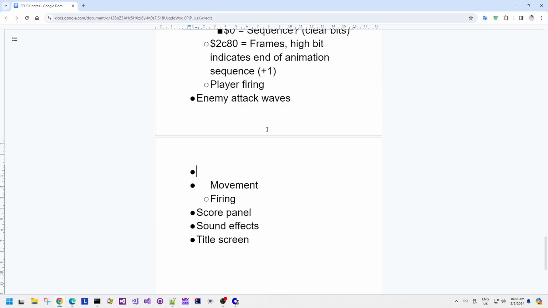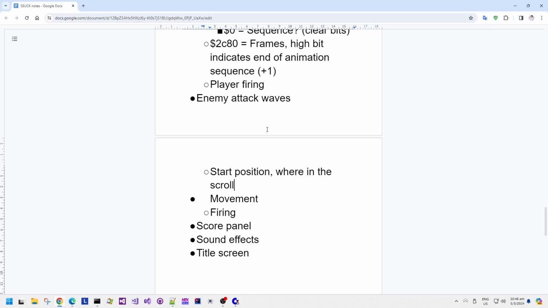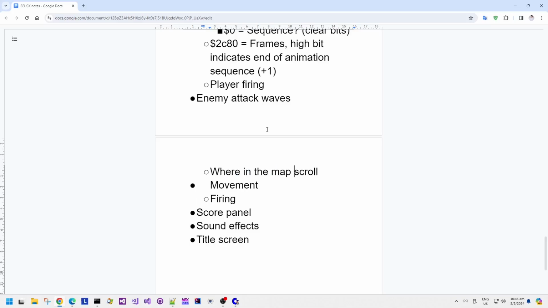So there are 2 parts to the enemy attack waves. The start position, where in the scrolling map we want the enemy to actually be.